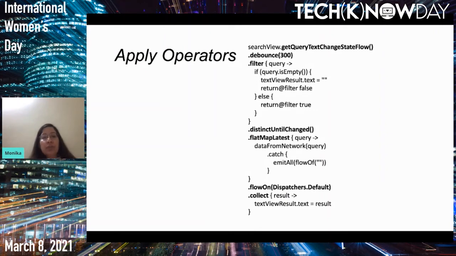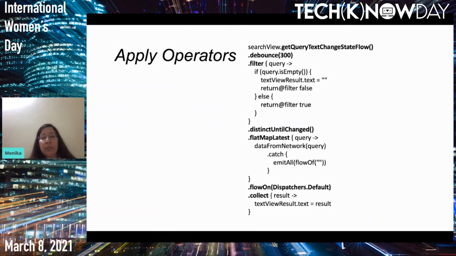Suppose the user types ABC, later removes C, and then types C again. We don't want the network call to get triggered twice. That is why we use distinct until changed. And flat map latest, so that we get the latest query result and not the previous one.